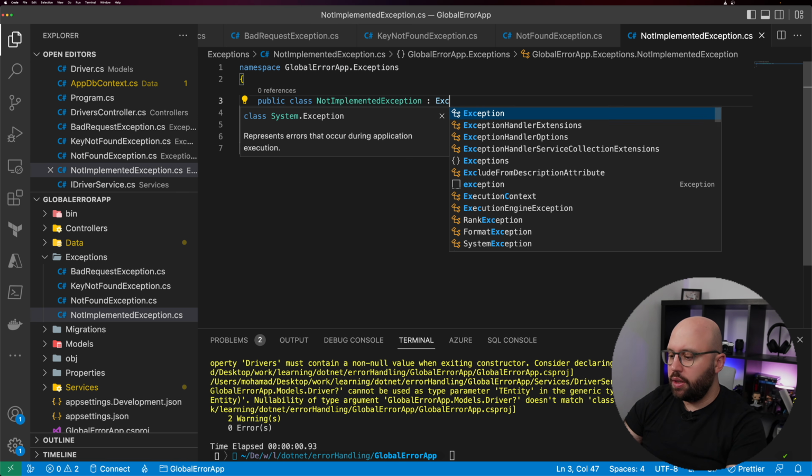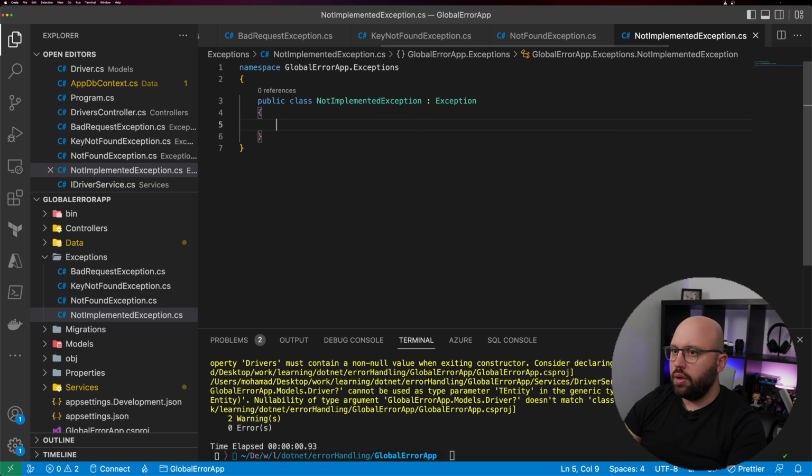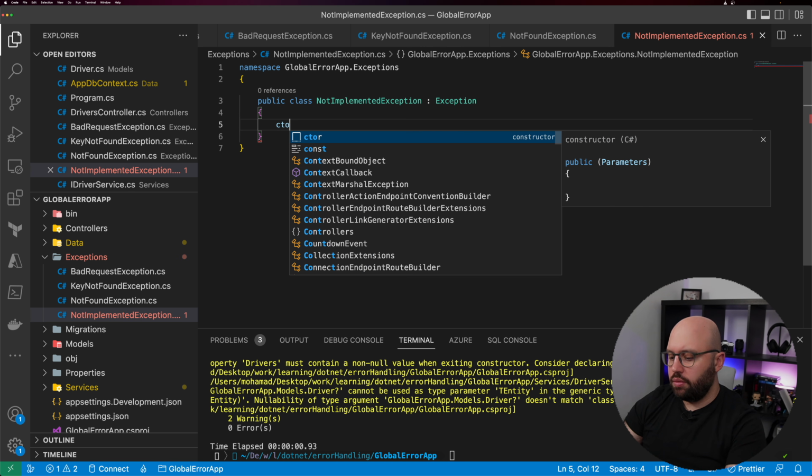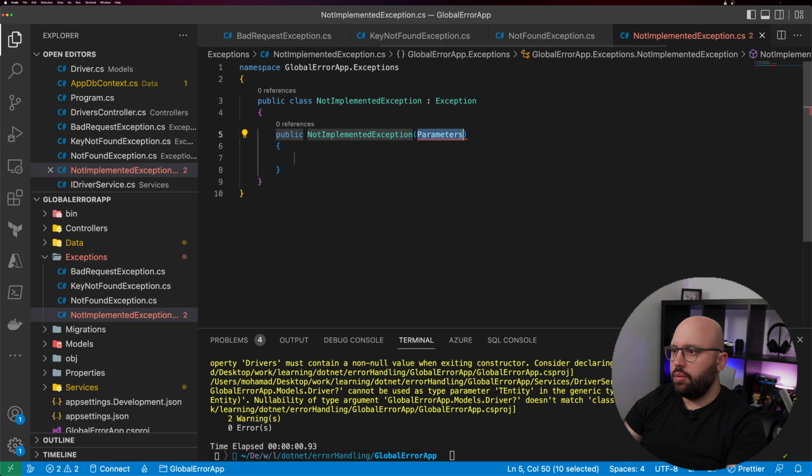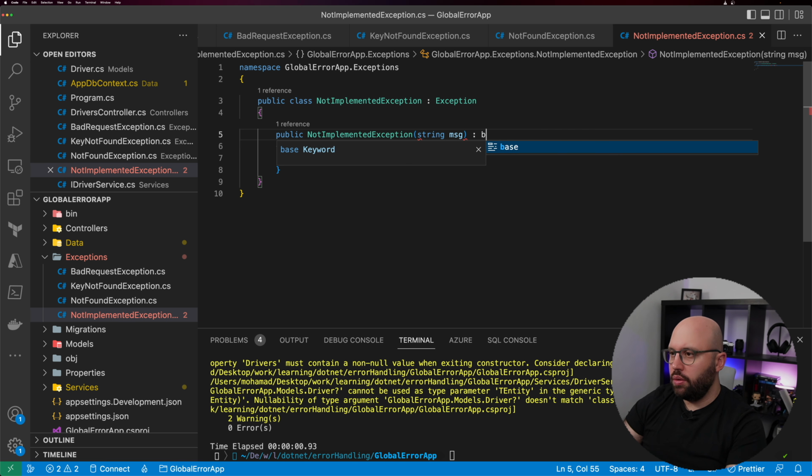And then here is going to be exception. Again, I'm going to put here string message equal base message. Let's fix this. Oops.